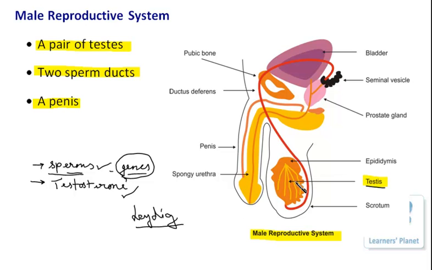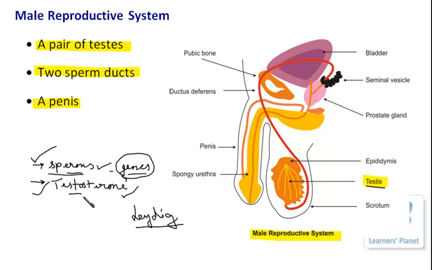In between those tubules, the Leydig cells are present, and these cells secrete the hormone testosterone. So what you have to remember is that the testes is responsible for the production of sperms, and the sperms are produced under the influence of testosterone.